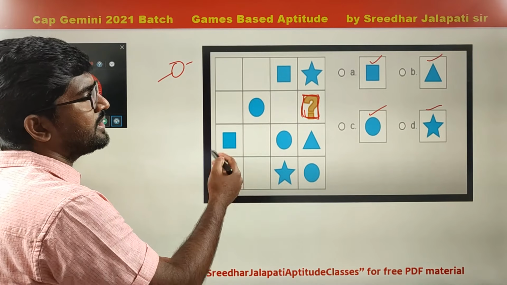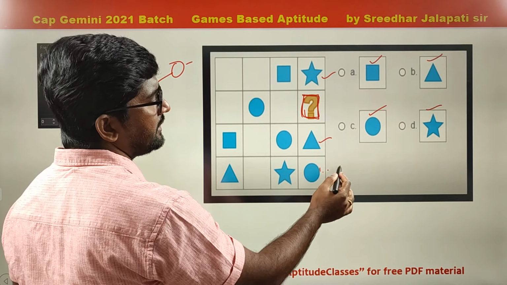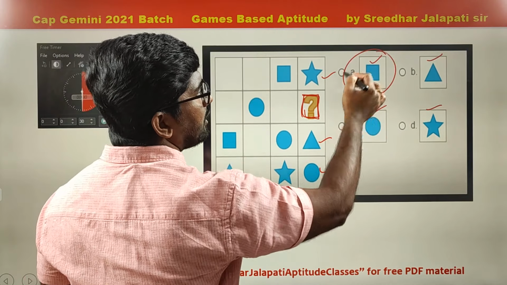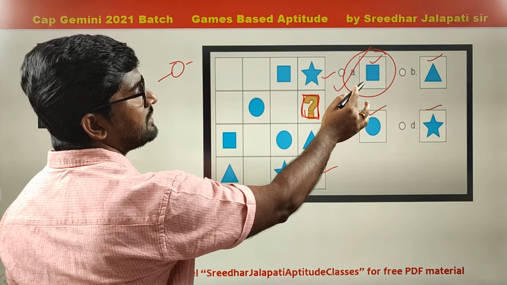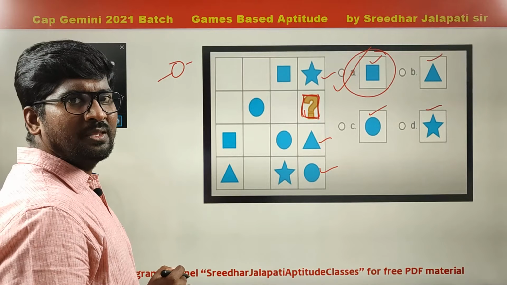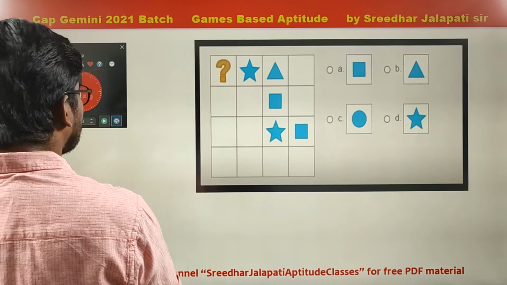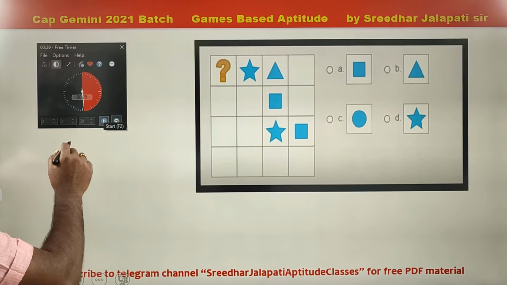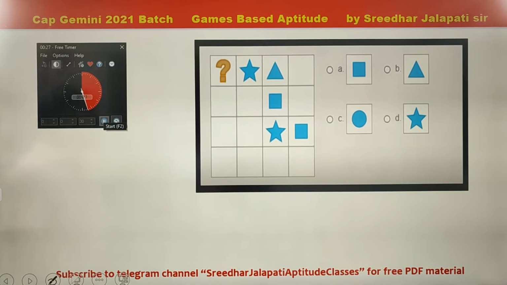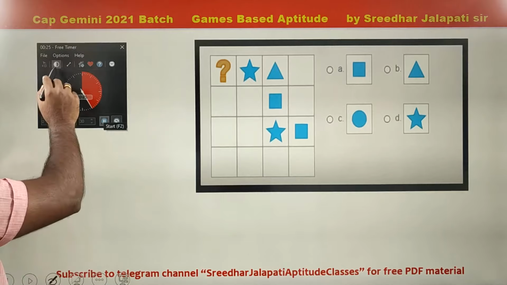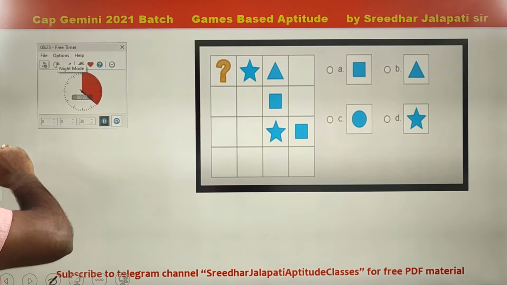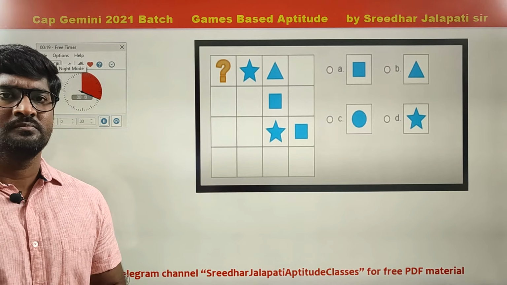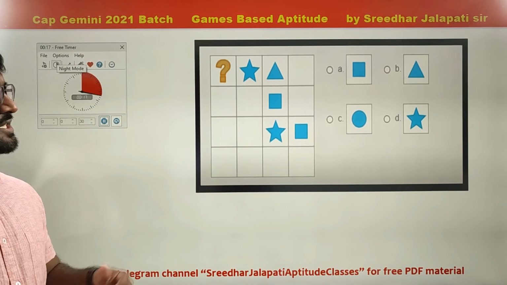This is a 4 by 4 grid. Out of these, 3 symbols are already present. The only thing left out is square. So answer option A: in place of the question mark, square should appear. Okay, now let's move to the next one. You can try this. I will give you 30 seconds. After 30 seconds, I will explain.